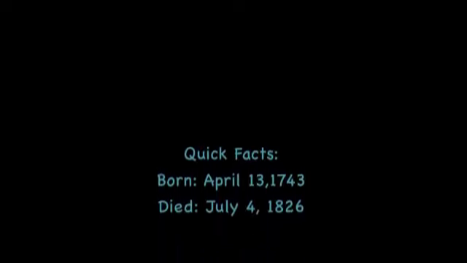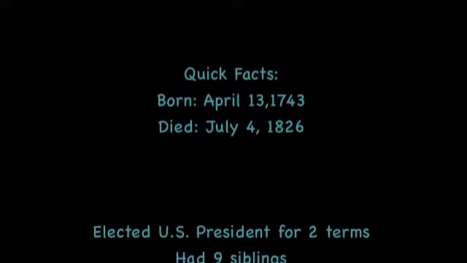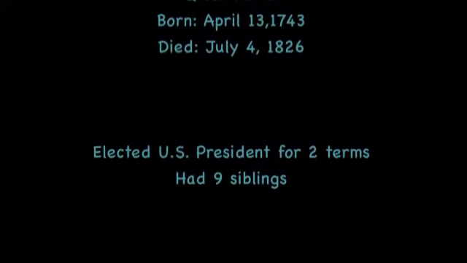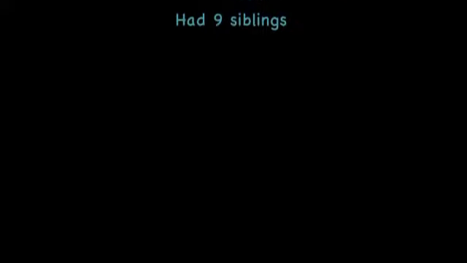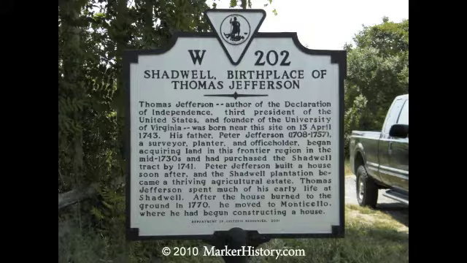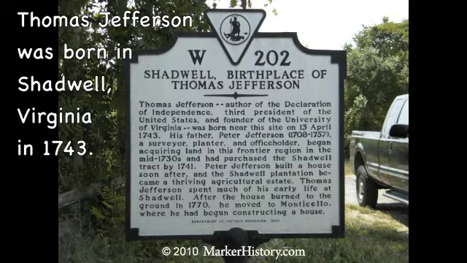Thomas Jefferson was born on April 13, 1743. He died on July 4, 1826. He was elected U.S. President for 2 terms and had 9 siblings. He was born in Shadwell, Virginia, in 1743.